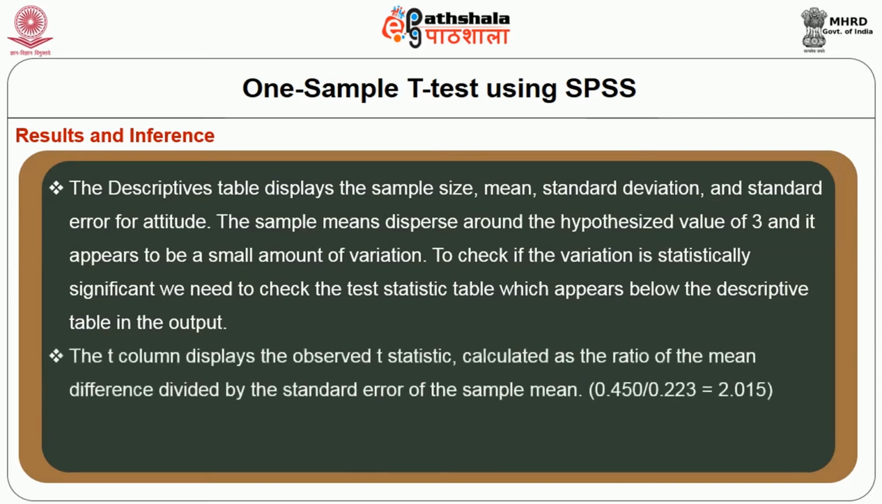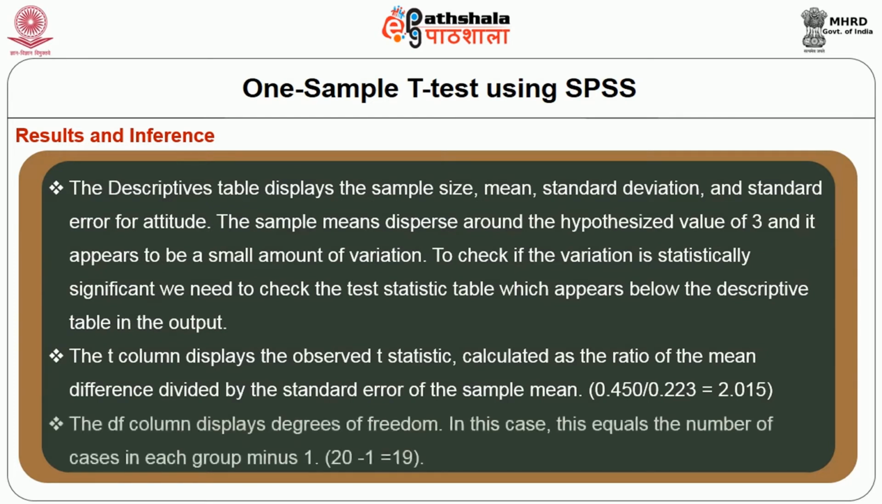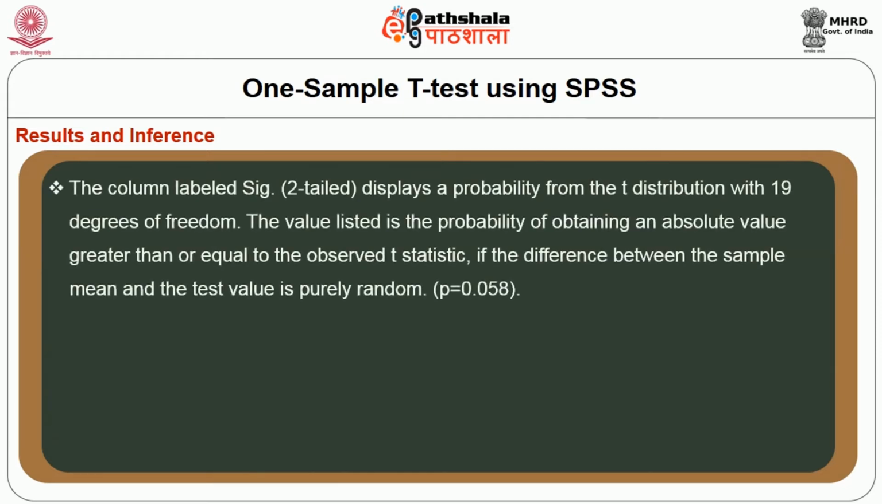The T column displays the observed T statistics calculated as the ratio of the mean difference divided by the standard error of the sample mean. The DF column, that is degrees of freedom column, in this case equals the number of cases in each group minus 1, that is 20 minus 1, 19 degrees of freedom. The column labeled significance two-tail displays a probability from the T distribution with 19 degrees of freedom. The value listed is the probability of obtaining an absolute value greater than or equal to observed T statistics.